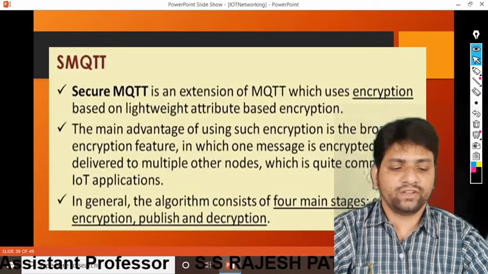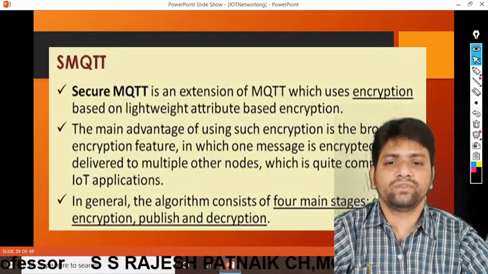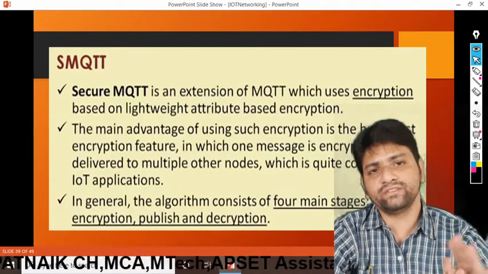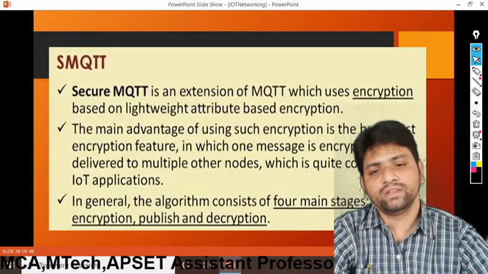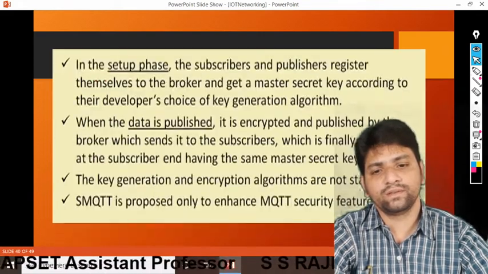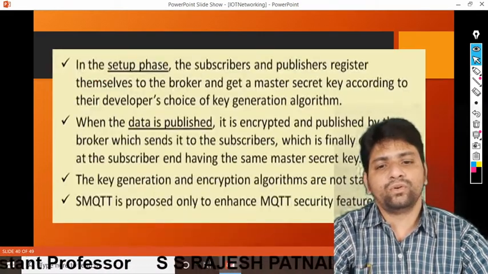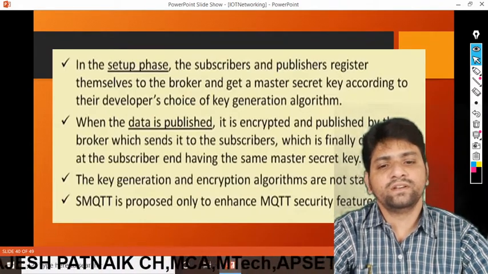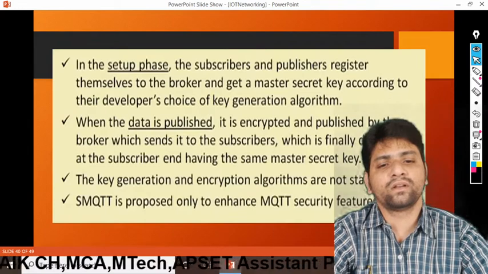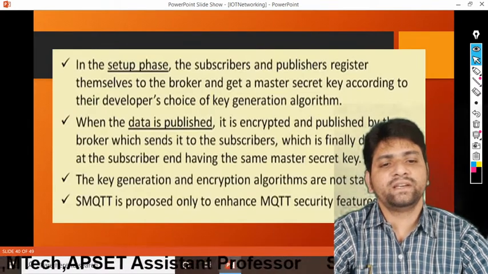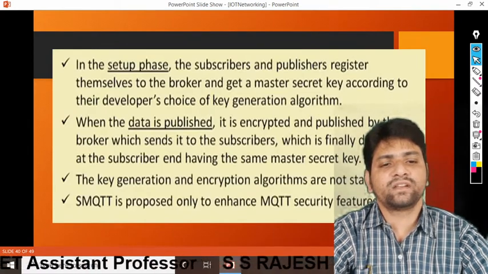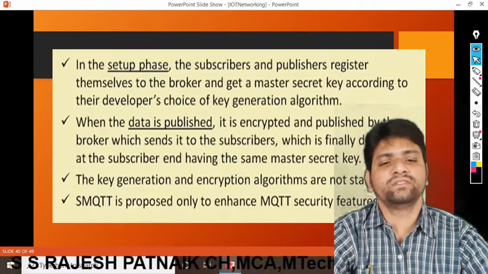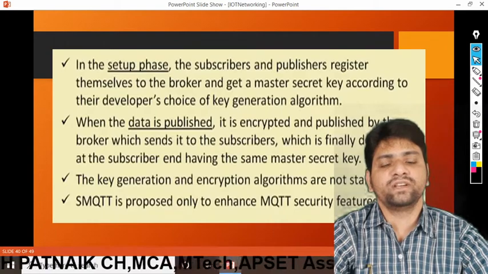Students, I think you understand the concept of SMQTT. We are providing an extra layer, security, to MQTT, and that is SMQTT. So in the setup phase, the subscribers and publishers register themselves to the broker and get a master secret key according to the developer's choice of key generation algorithms.